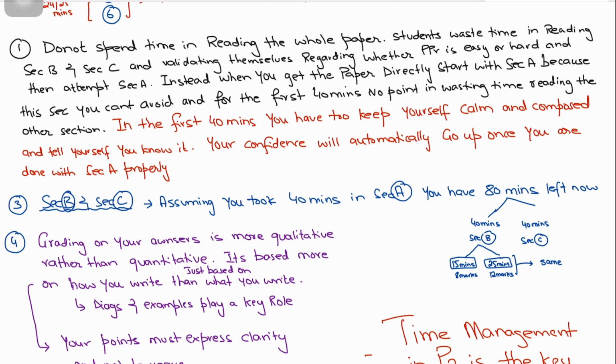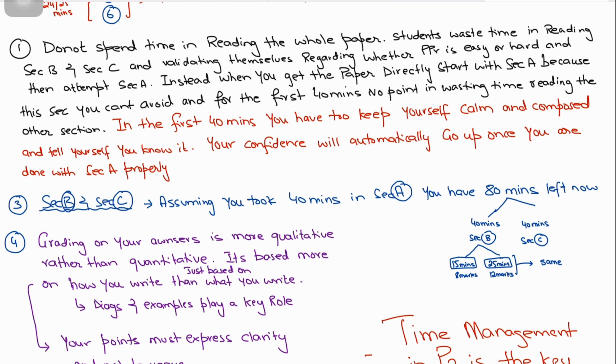So you need to gain confidence when you're attempting section B and section C. What I suggest is that when you get the paper, directly start with section A. Don't open section B or section C. Try to avoid peeping into them. Ultimately, you have to attempt section B and section C, you can't really avoid that. So when the time comes and you reach there, then you do your analysis on section B and C.